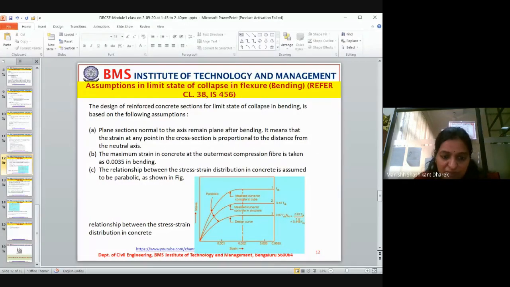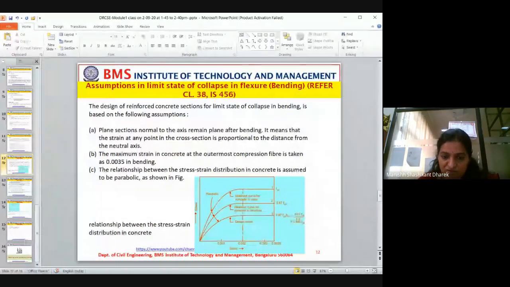The maximum strain in concrete at the outermost compressive fiber is taken as 0.0035 in bending. The maximum strain will occur at the outermost layer of the member, and that in the compression zone. That value is nothing but 0.0035. The relationship between stress and strain distribution in concrete is assumed to be parabolic as shown in the figure.